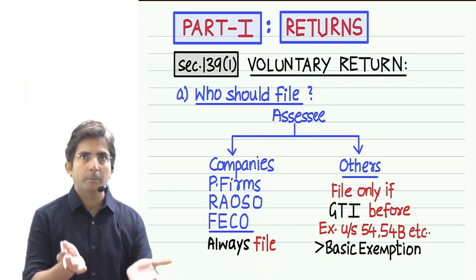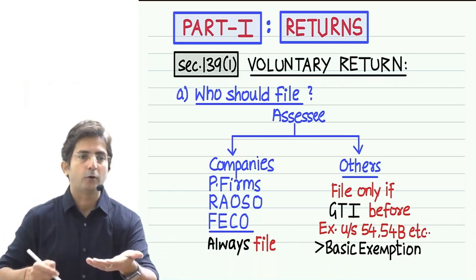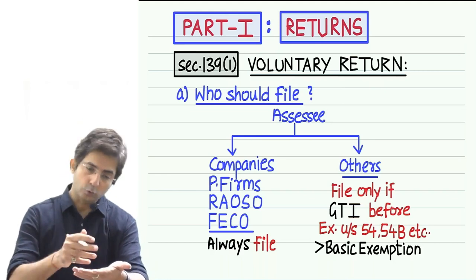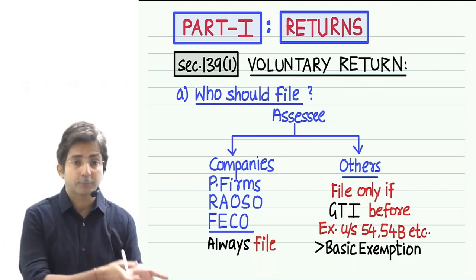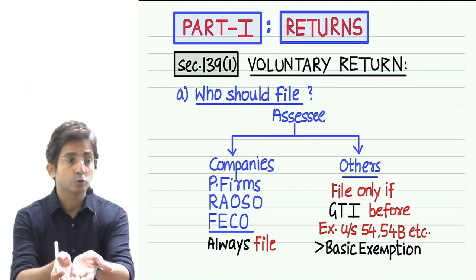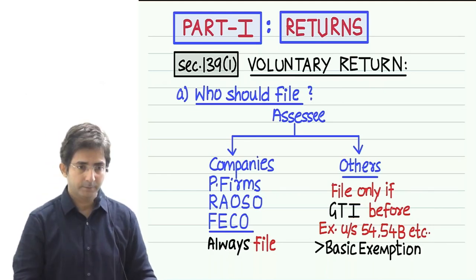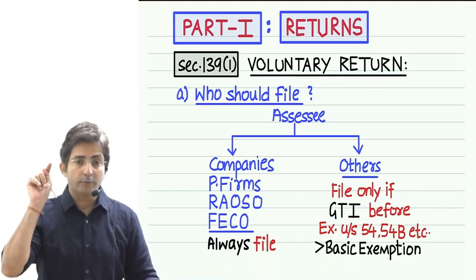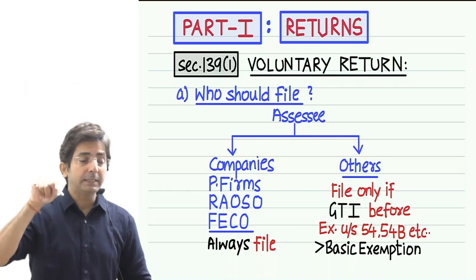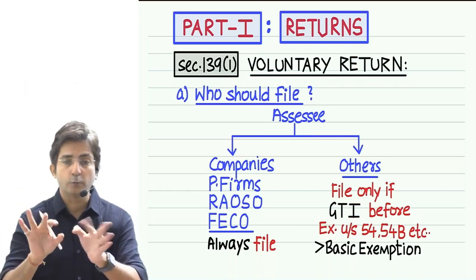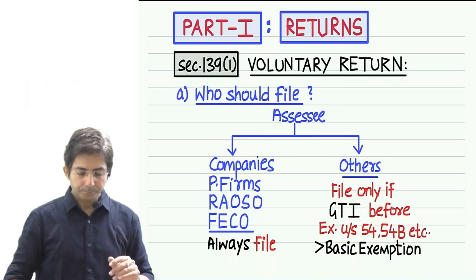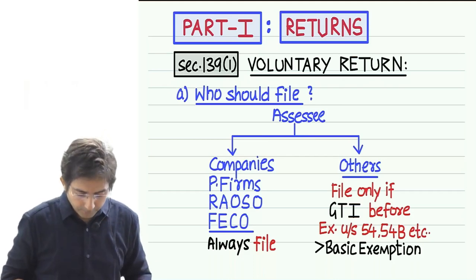Filing the return is not a big task, na? You have to simply fill up the form. You say your income is zero. It's okay, show zero income, but at least file the return on a regular basis so that we are in constant touch. So this is the logic of making companies and partnership firms compulsorily file the return. Okay. Then who is the next one?